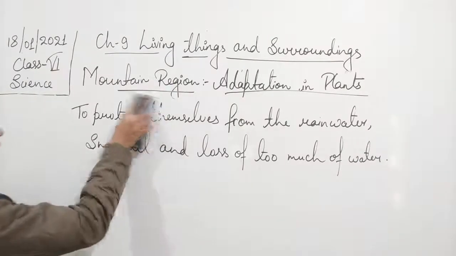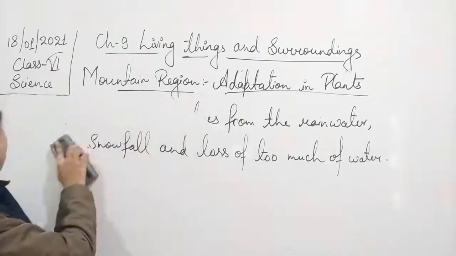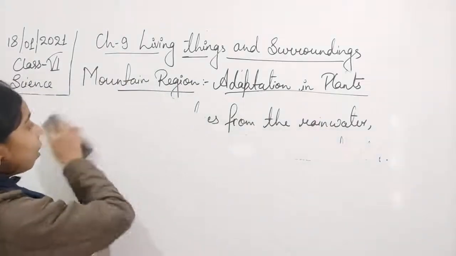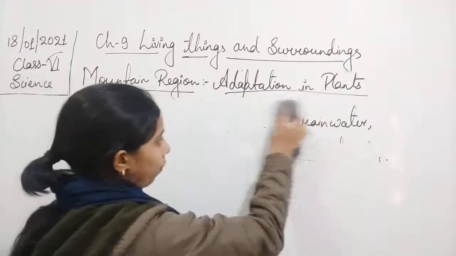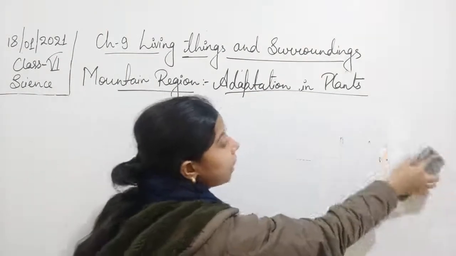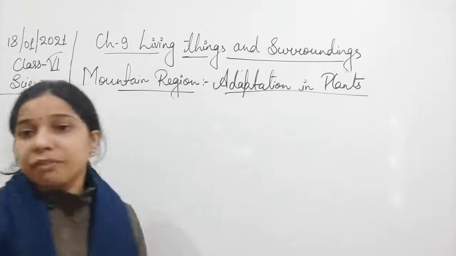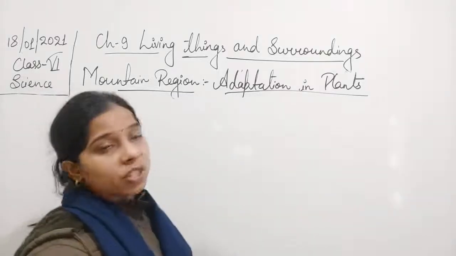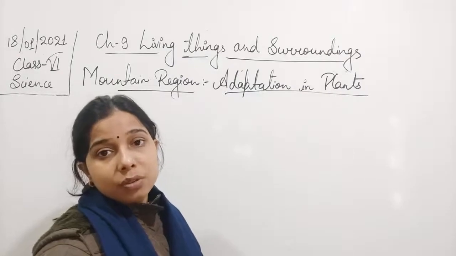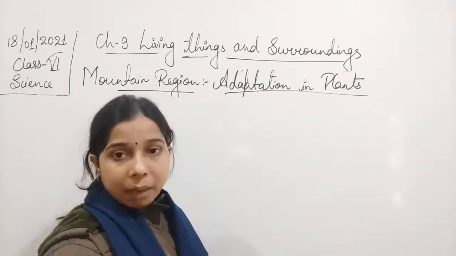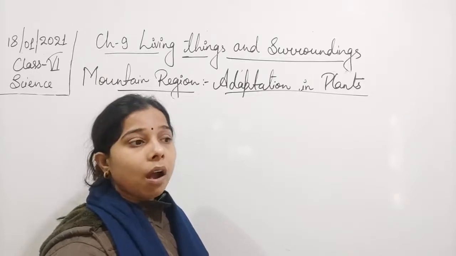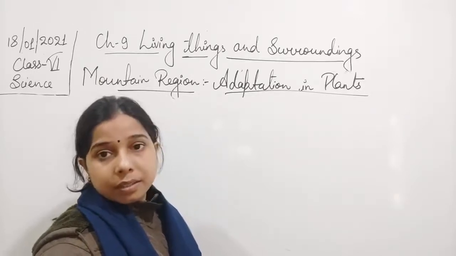Now, the first thing here is the loss of water, students. We have seen in the case of the desert area also, that to prevent excessive loss of water through leaves, through the process of transpiration, the leaves present in the mountain trees have spikes, or they have modified them into spikes, or they are of a very small size.